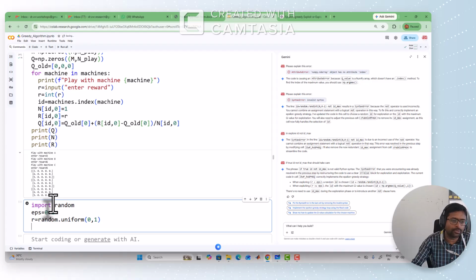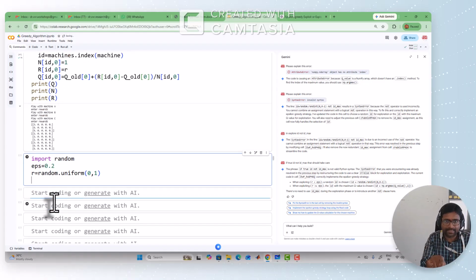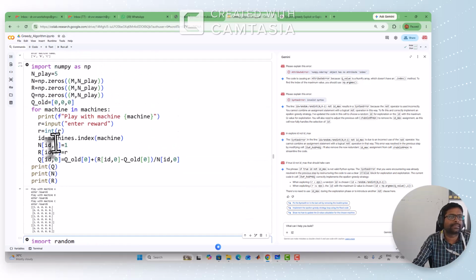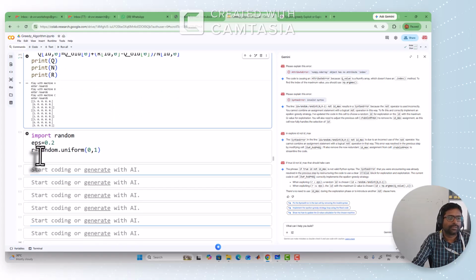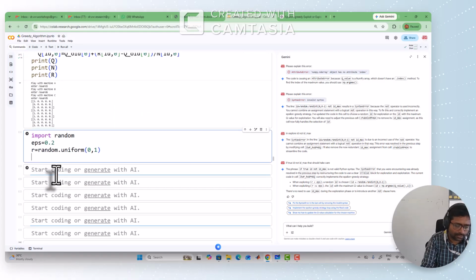Now what do we have to do? This process will be repeated for all the plays. Let us assume I am the user entering the casino. The employee will ask how many times you want to play. Maybe I say the number of plays is equal to 5. That's already mentioned. I said the number of plays is equal to 5. Okay, so now we have to repeat that. The current play is equal to 1.